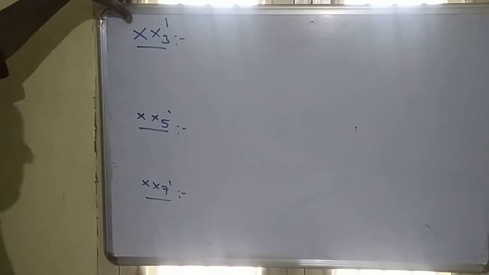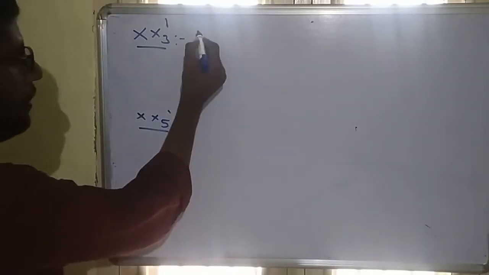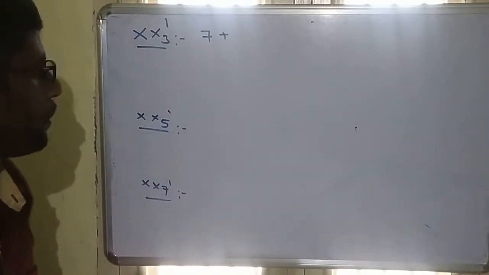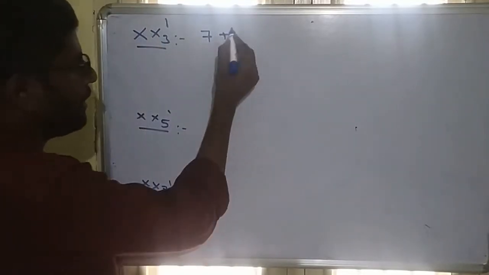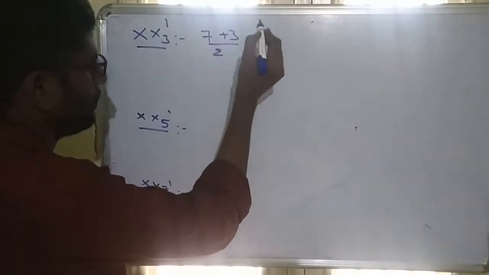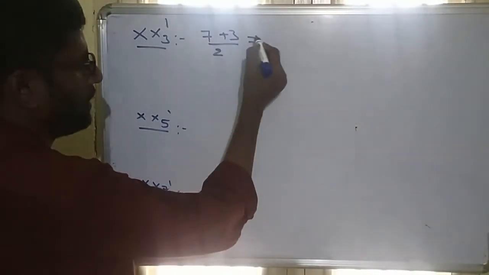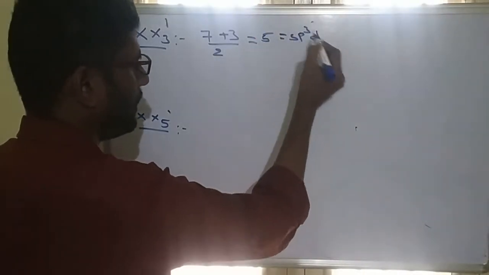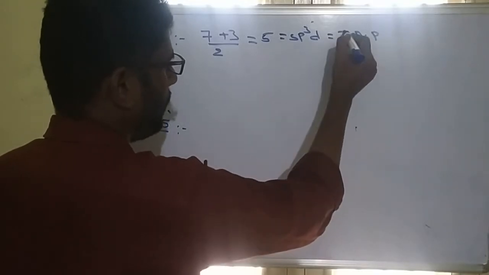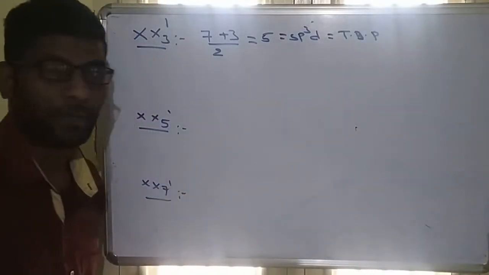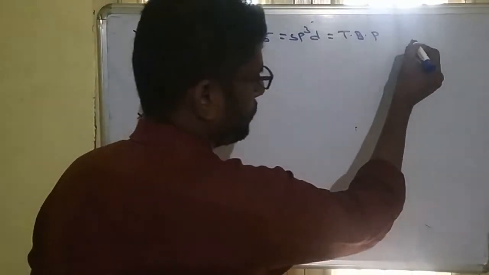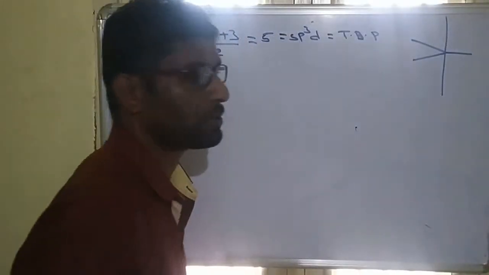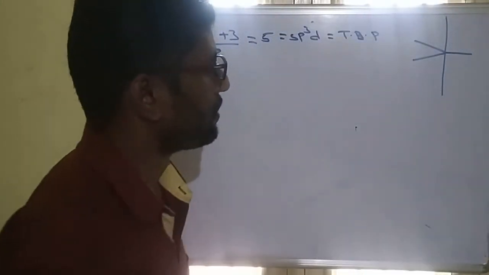So when you are writing hybridization for XX3', central atom will be X, halogen will be 7 valence electrons plus number of monovalent atoms, there are 3 monovalent atoms, divided by 2. It will be 7 plus 3, 10, divided by 2 is 5. This will be 5, which is sp3d. That is called trigonal bipyramidal. It should be like this: 3 equatorial bonds and 2 lengthy axial bonds will be possible. So this is the trigonal bipyramidal geometry.